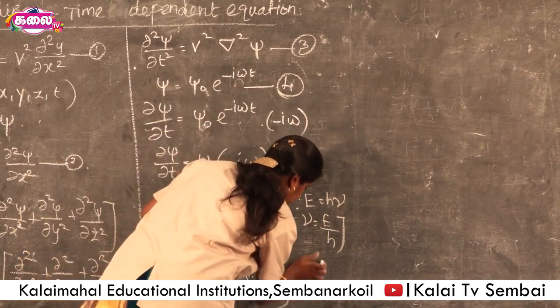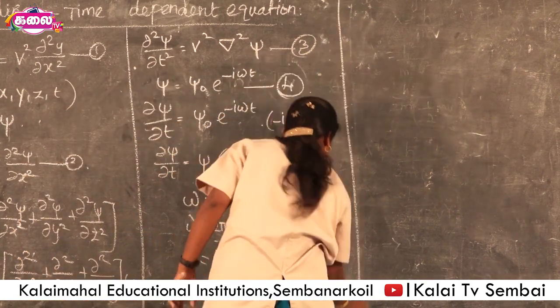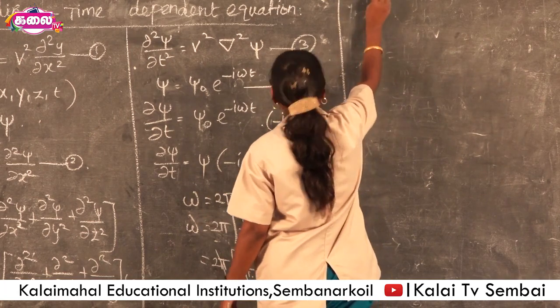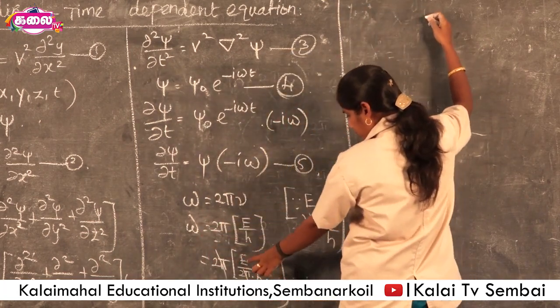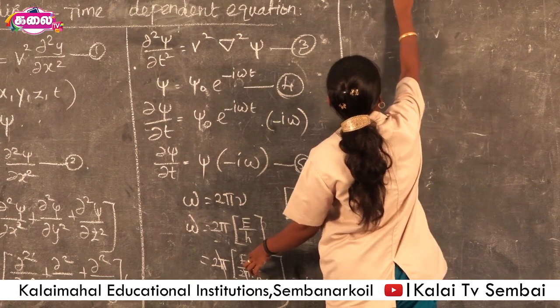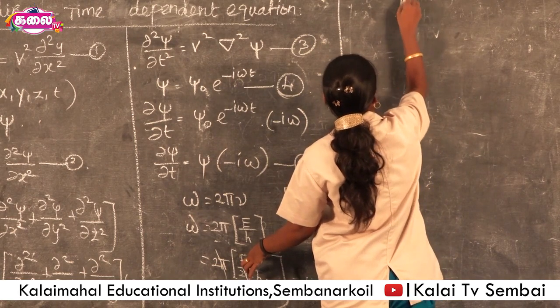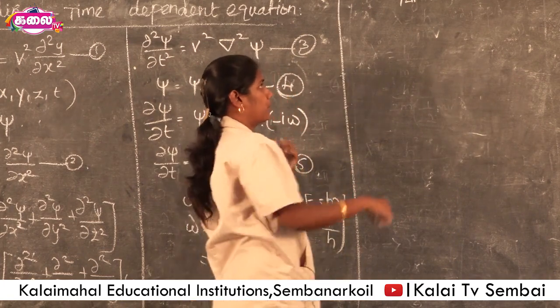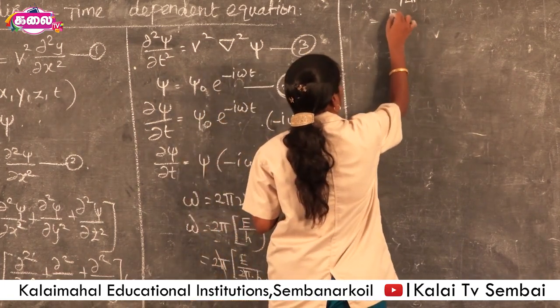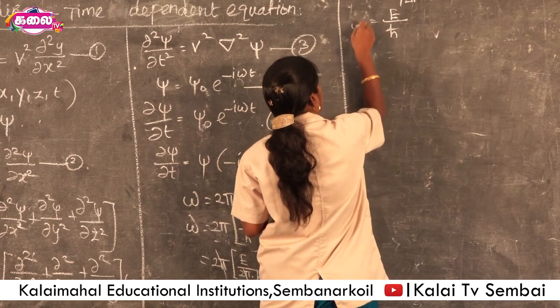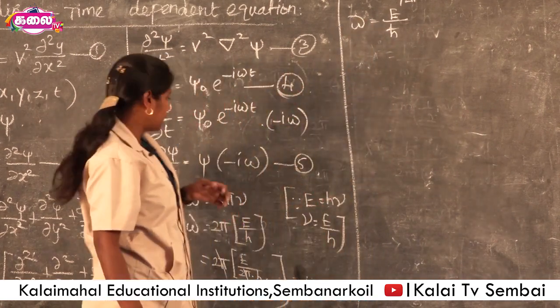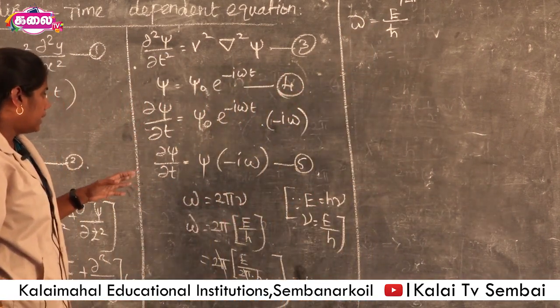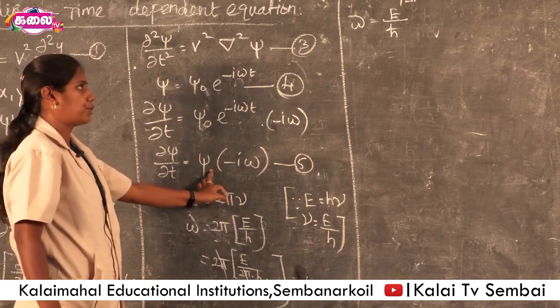Then we get ω = E divided by h/2π. From quantum mechanics we already know h/2π is equal to h cross. So ω = E divided by h cross. This value is now substituted here.